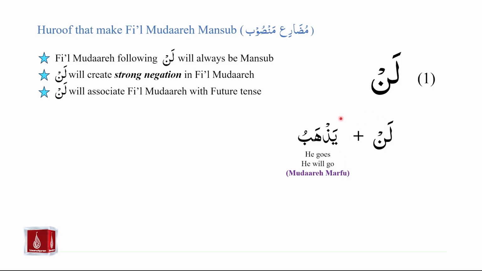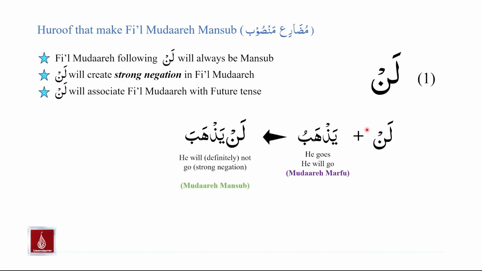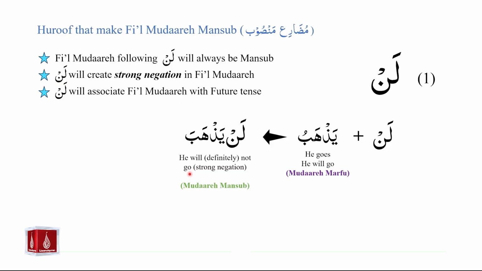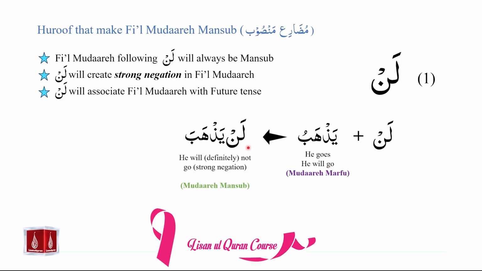And we will have the following result. Lan plus yazhabu equals lan yazhaba. Lan yazhaba can be translated as he will definitely not go, meaning that we are creating strong negation. Not only are we saying that he will not go, but we are saying he will definitely not go.